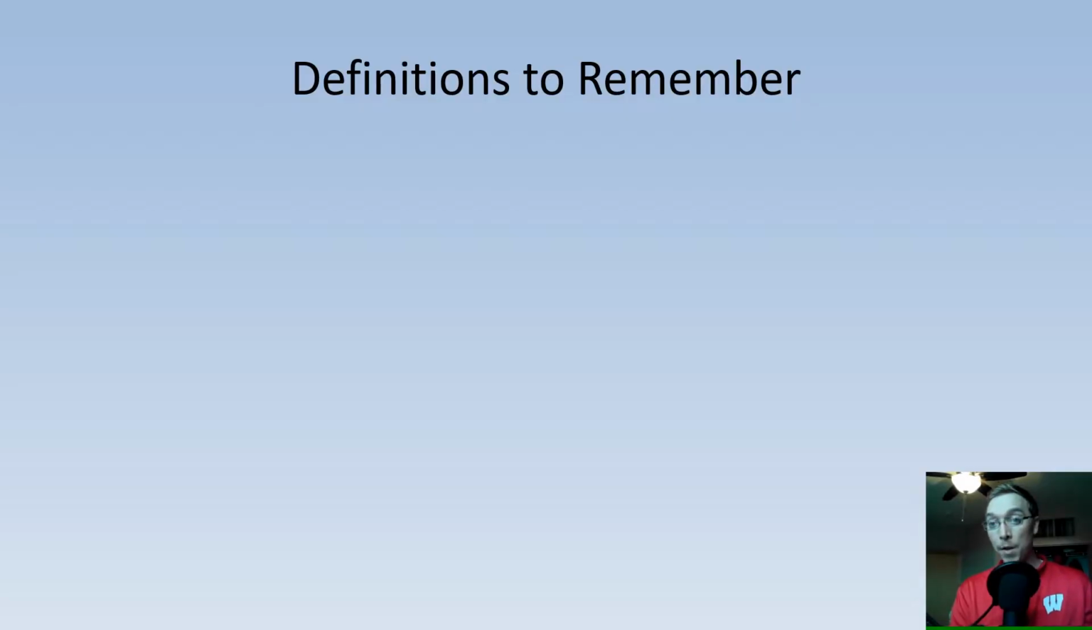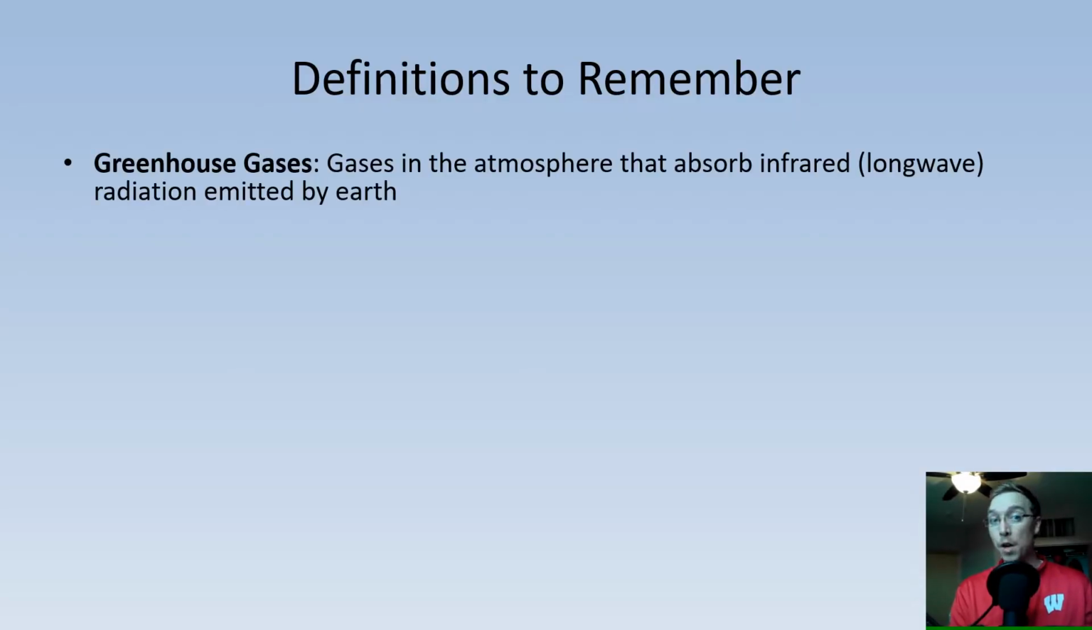So, some definitions to remember. First off, we've got greenhouse gases. These are gases in the atmosphere that absorb infrared long-wave radiation emitted by the Earth. Now, if you remember in our last video, we talked about the ways that radiation is absorbed, and we were thinking about insolation, so incoming solar radiation. These are long-wave radiation that's emitted by the Earth that are absorbed by gases in the atmosphere.